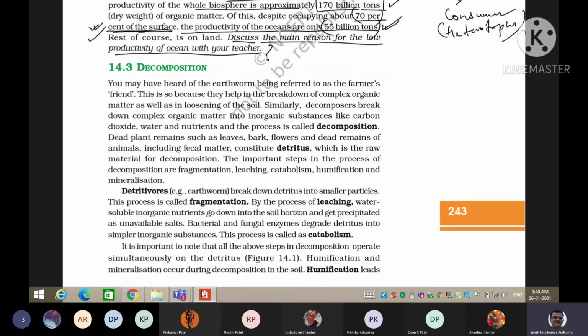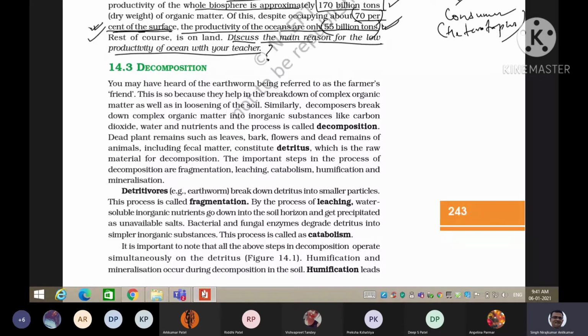So decomposition. We normally heard about the earthworm. Earthworms break down the complex organic matter which is there in the soil, and they are also responsible for loosening of the soil, right? So they are good for the farmers, so they are called friends of the farmer, right?